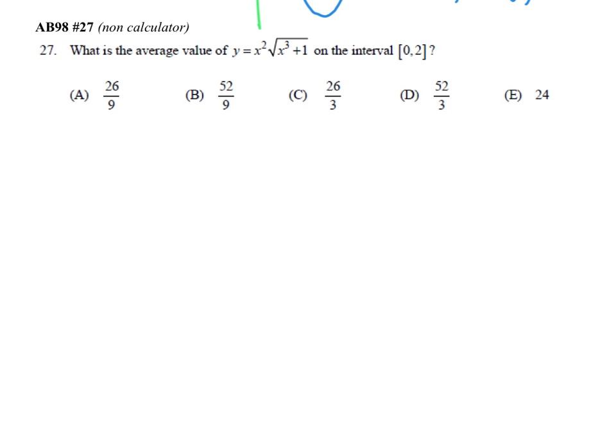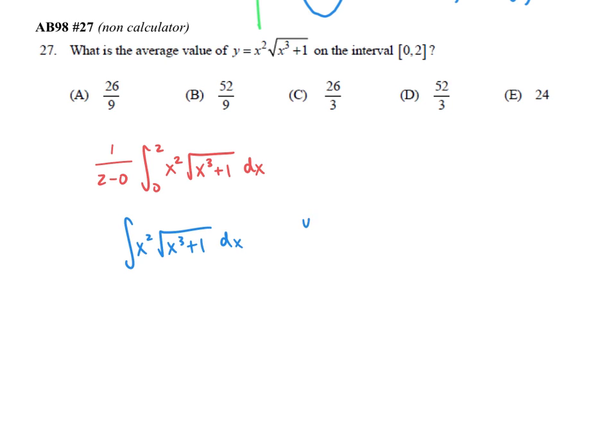So we're going to do the average value of this function on the interval 0 to 2. So we have 1 over 2 minus 0 of the integral from 0 to 2 of our function we're averaging. Okay, this is a u sub, so let's just sit here and analyze this for just a second. So we're going to let u equal x cubed plus 1 and du equal to 3x squared dx.